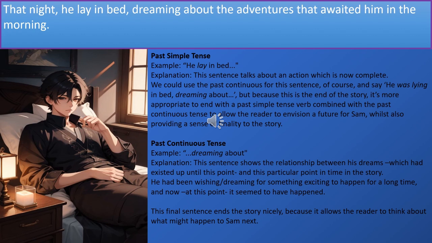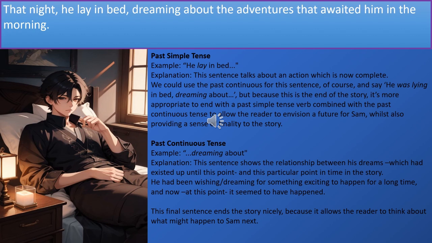At the end of the story, we can see the usage of the past simple tense combined with the past continuous tense. So with the past simple tense, he lay in bed, this sentence talks about an action which is now complete. We could use the past continuous tense for this sentence, of course, and say he was lying in bed, dreaming about. But because this is the end of the story, it's more appropriate to end with a past simple tense verb combined with the past continuous tense to allow the reader to envision a future for Sam, whilst also providing a sense of finality to the story.